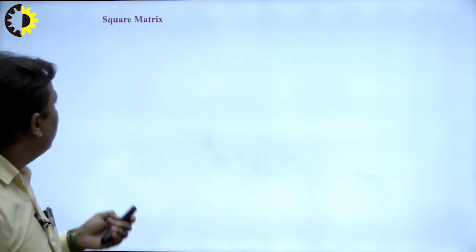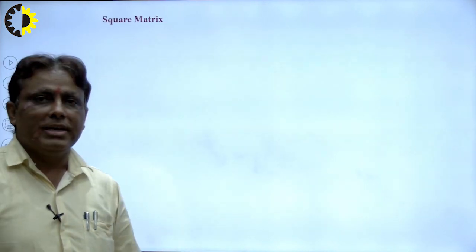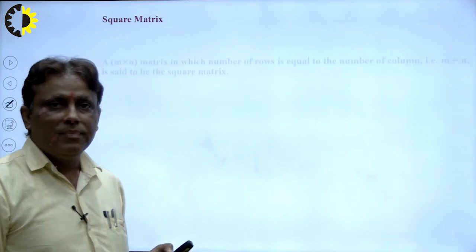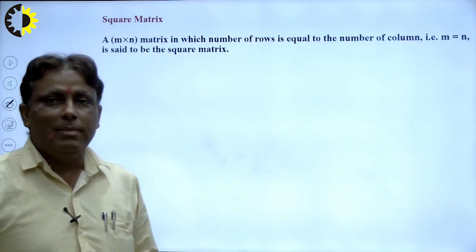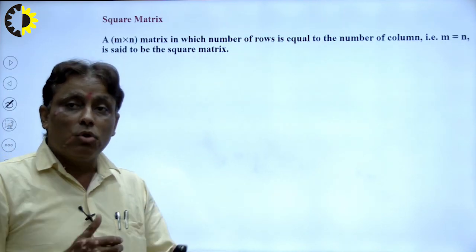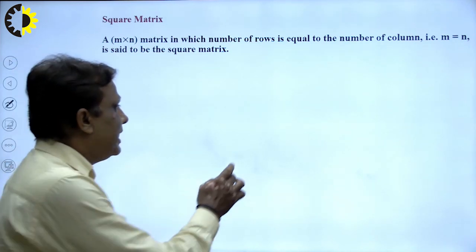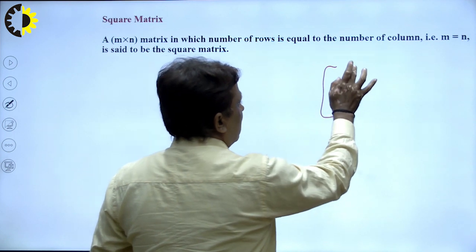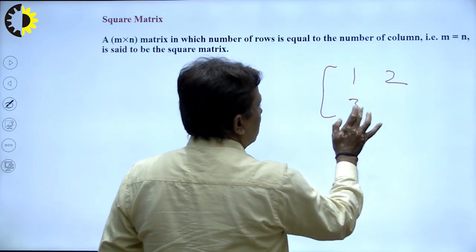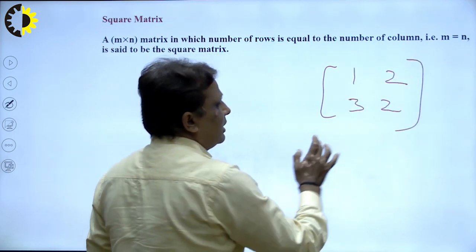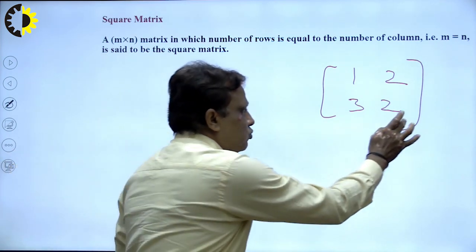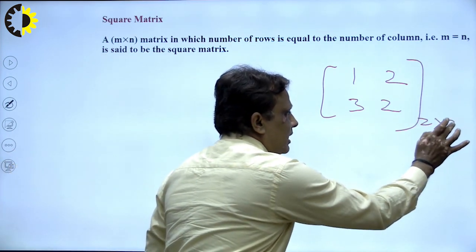Now first of all I explain the square matrix. Students study it at the 12th level, right. An m cross n matrix in which the number of rows and number of columns are equal is known as a square matrix. Suppose I write a matrix here, 1 2 3 2, right. So there are 2 rows and 2 columns. The order of this matrix is 2 by 2. So that means this is a square matrix.